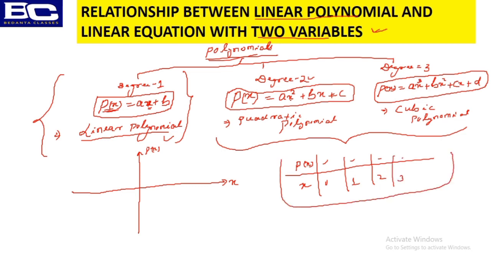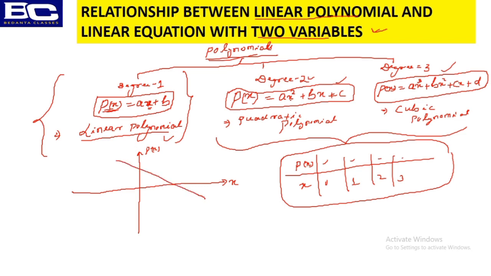You have already done this during graphical work, in your lower standards 7, 8, 9. When you draw this and put in x values and find the p of x values, remember, the graphical form of degree 2 and degree 3 is completely different, but here the graphical form is always a straight line.